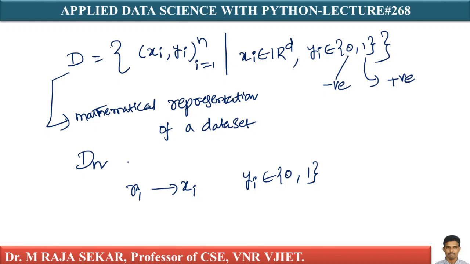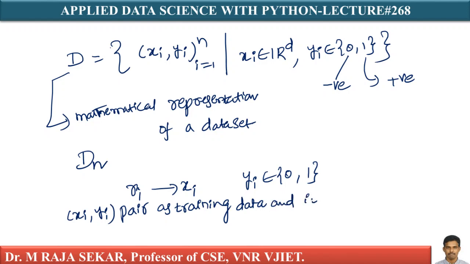The classification algorithm takes this xi comma yi pair as training data, and it learns a function f.